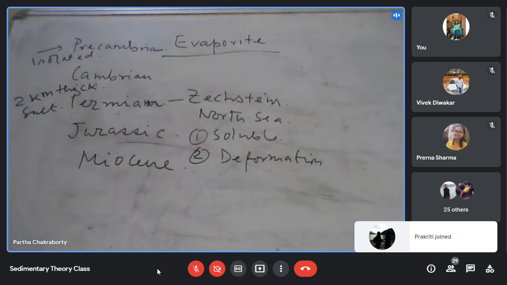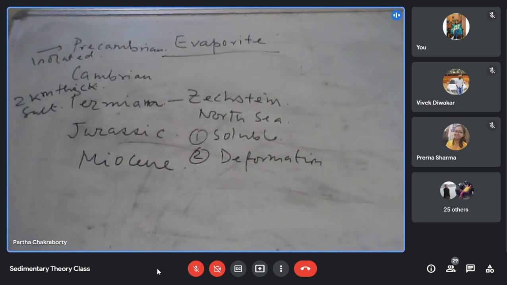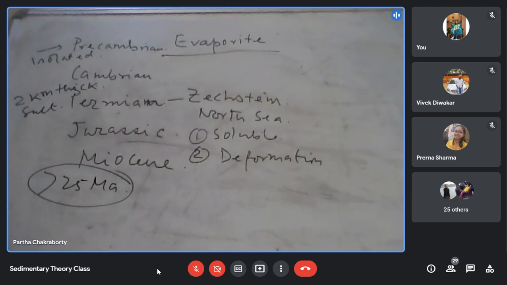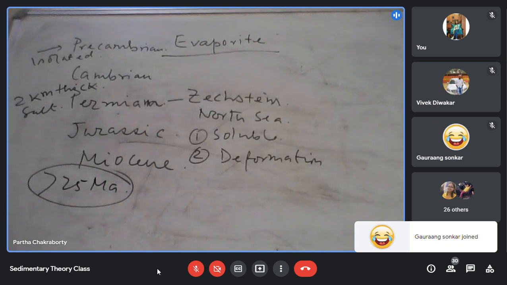So any salt deposit which is more than 25 million years in age, within those salt deposits the preservation of original structure is very, very low.